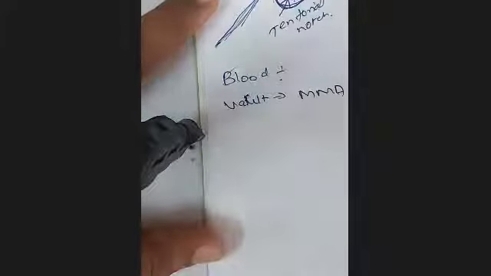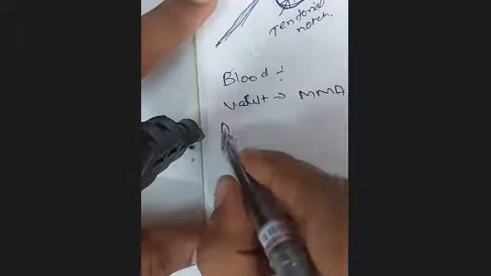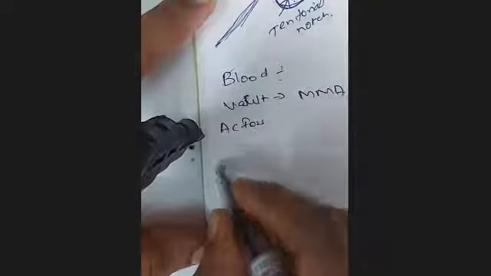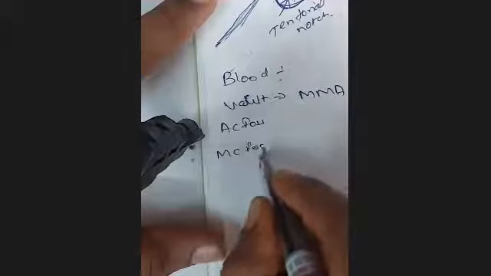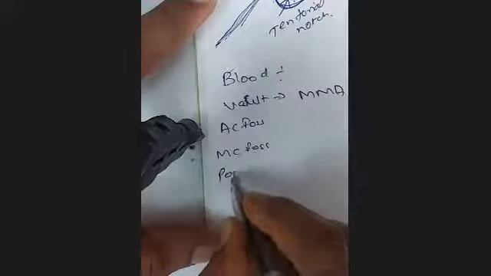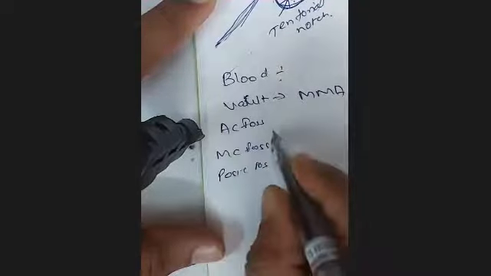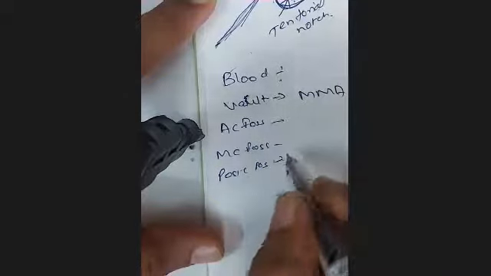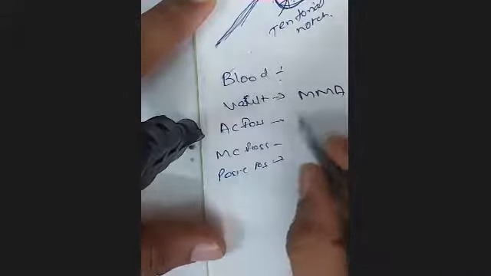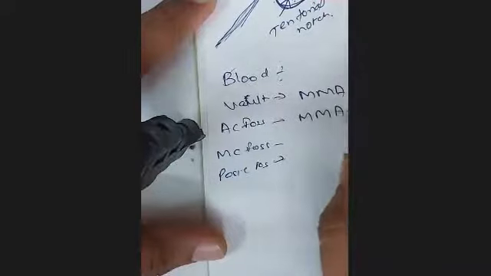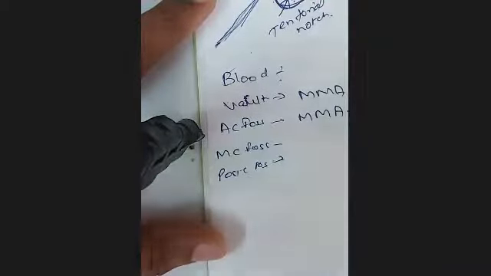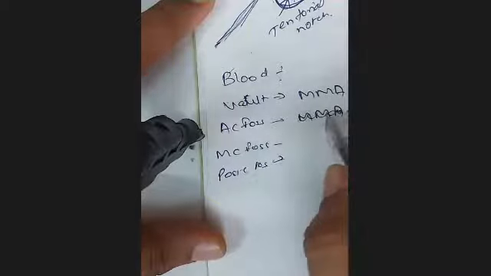So we always describe it of the vault, then anterior cranial fossa, then middle cranial fossa, what are the arteries, and posterior cranial fossa. In the anterior cranial fossa, it will not be the middle meningeal artery, I'm really sorry.